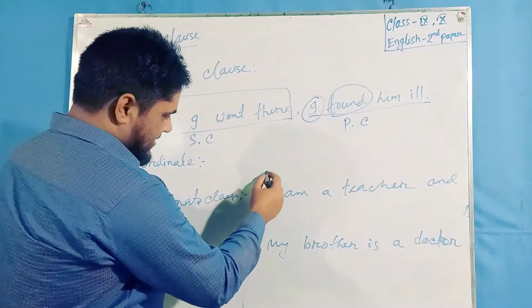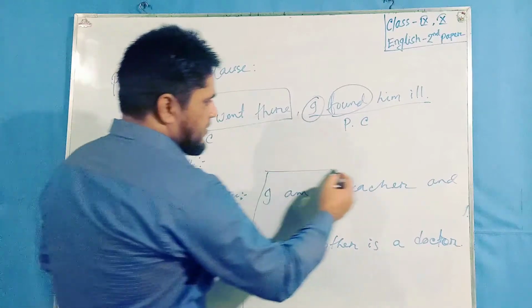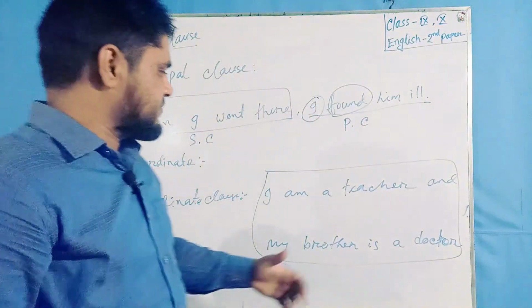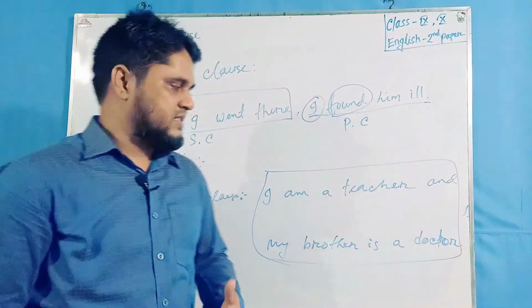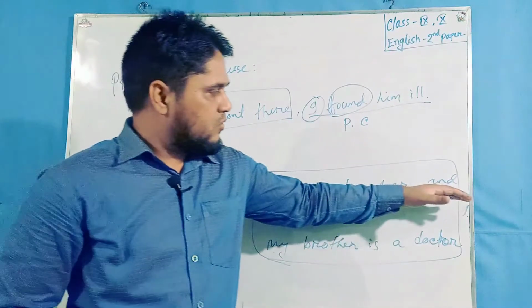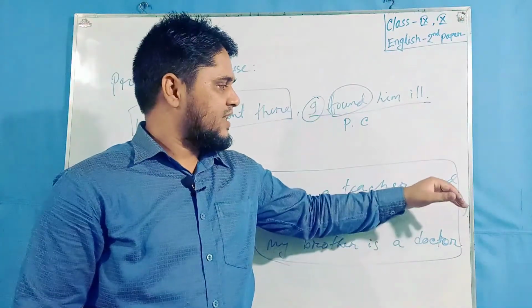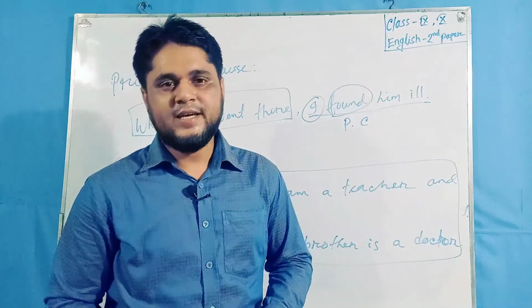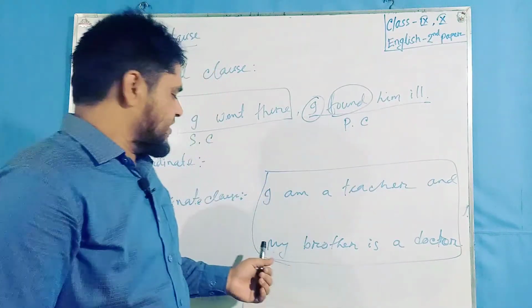Now it is a coordinate clause. When two or more clauses act together by adding coordinating conjunctions like and, but, or, yet, we may call it a coordinate clause.